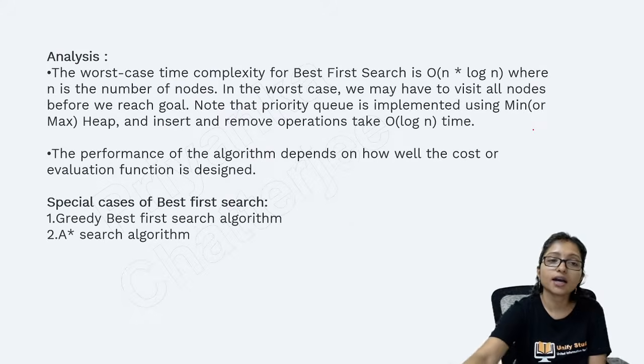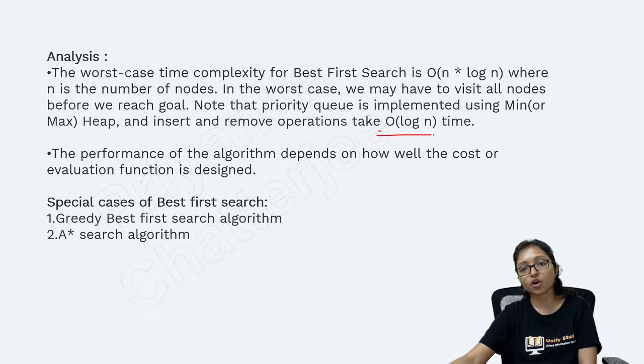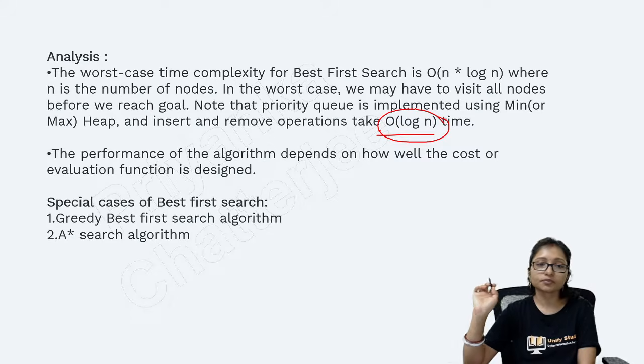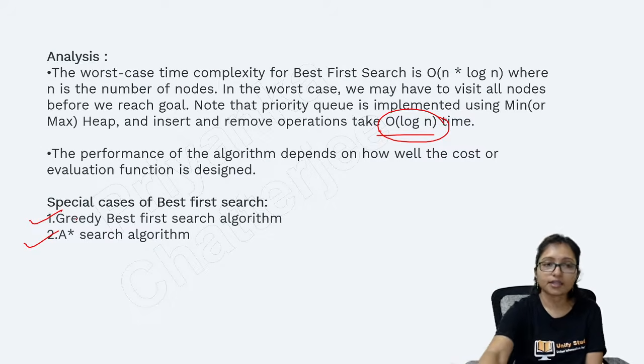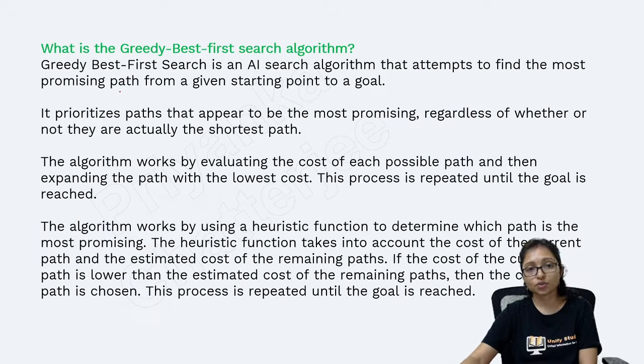And here the complexity is of the order of log n. This is the complexity of best first search. Best first search is divided into two parts, that is greedy and A-star algorithm. This is the two parts, greedy and A-star. And what are the advantages? Why? What is the greedy best first search?